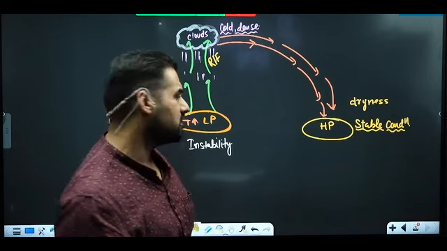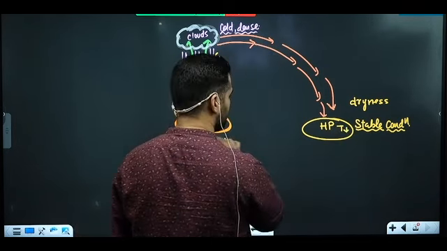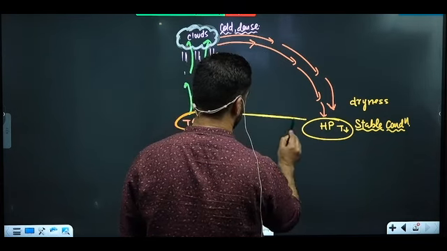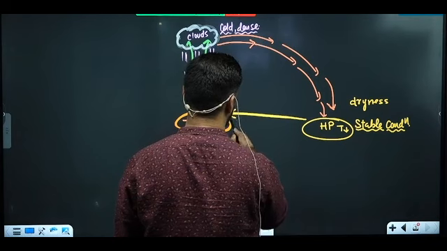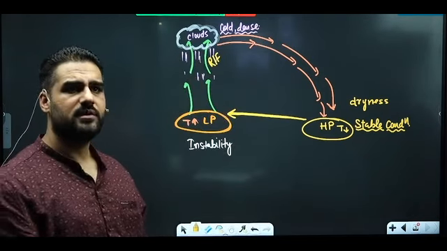Pressure gradient is created. You have low pressure. Here you have high pressure. Wind moves from high to low. Am I clear with this? This is the normal phenomenon.